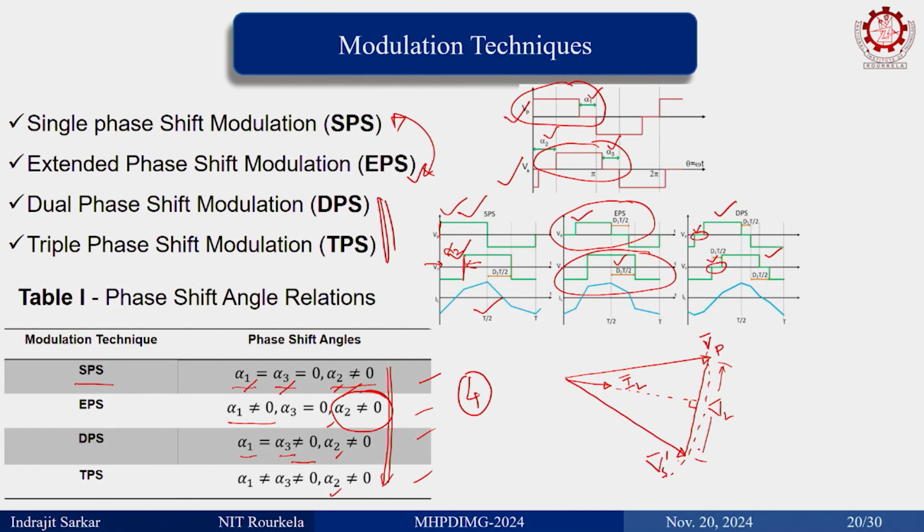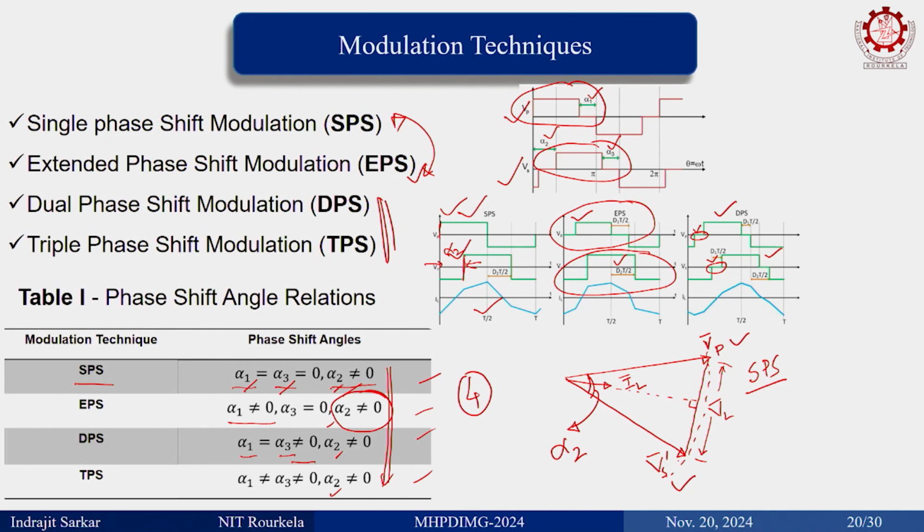This is SPS, single phase shift control, where the primary and secondary voltages are defined by the transformer turns ratio and the two DC voltages on the primary side and secondary side. The only thing that we introduce is phi 2, alpha 2. This phase difference for SPS is alpha 2. This is the only thing we have in SPS, nothing more than this.